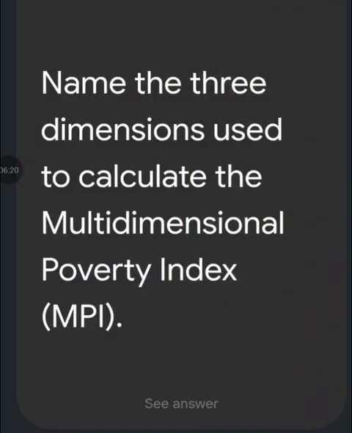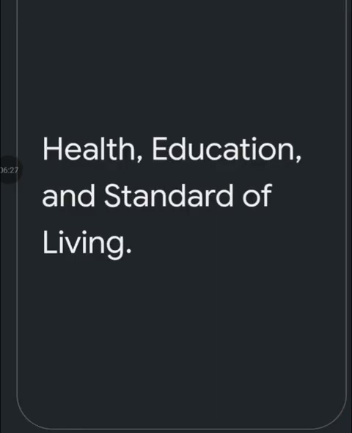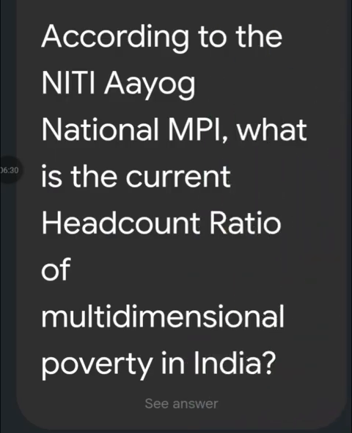Name the three dimensions used to calculate the multidimensional poverty index: health, education, and standard of living. According to the Niti Aayog,